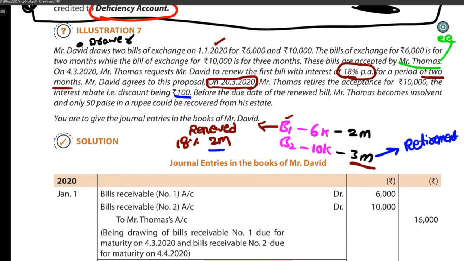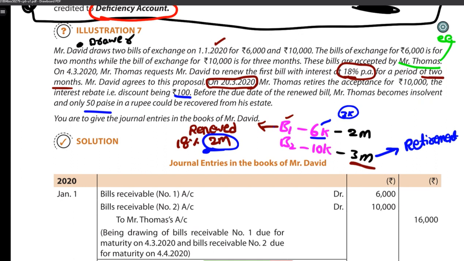Observe, before the due date of the renewed bill, Mr. Thomas became insolvent and only 50 paisa in a rupee could be recovered from his estate. Okay, the first bill is for how much? First bill is for 6,000, right? So on the due date he couldn't pay, right? Then we have renewed for another 2 months, right? Before the due date of the renewed bill, he became insolvent. We can recover only 50 paisa. That means we can recover only 3,000 rupees from him.